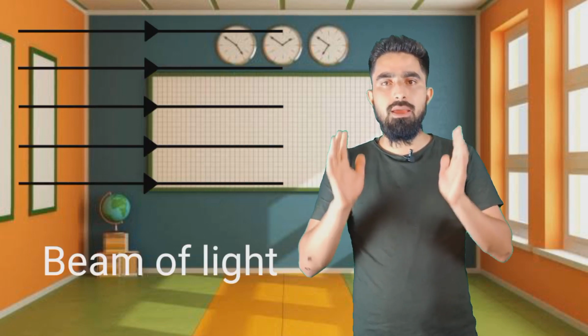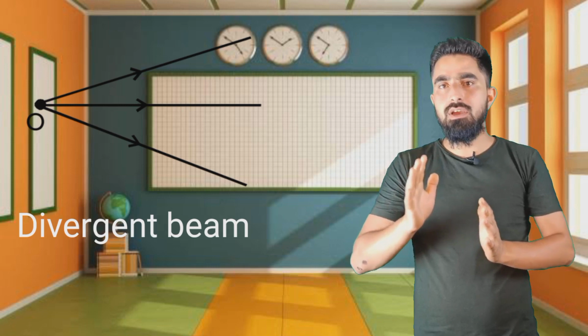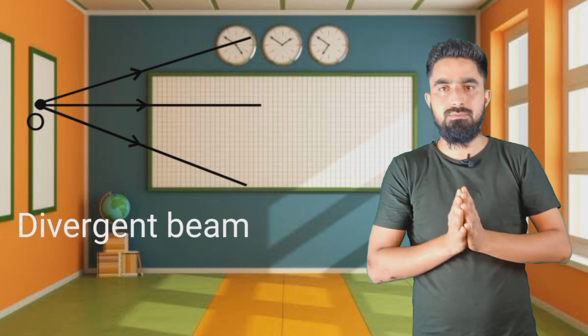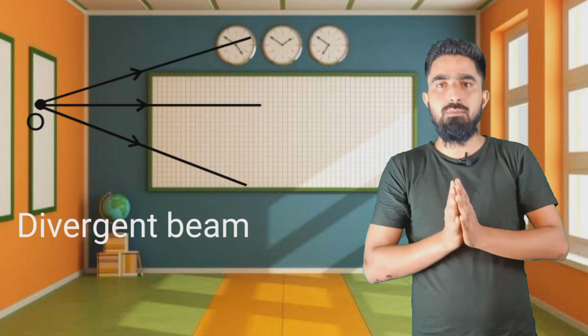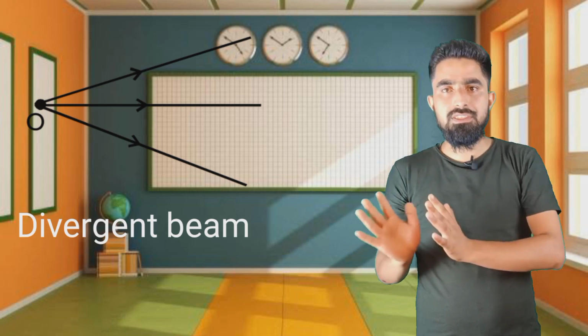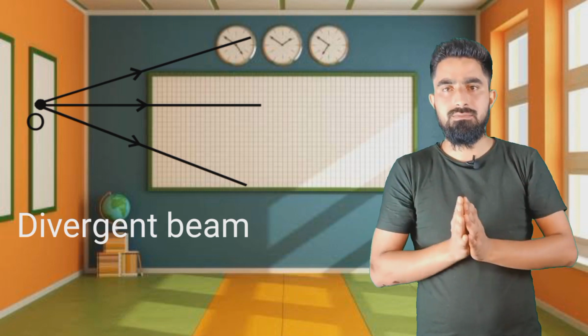Now, what is a beam of light? A bunch of rays of light traveling together is called a beam of light. A beam of light can be divided into 3 types. Now, what is a divergent beam? A divergent beam of light is a beam in which rays of light emerge from a single point and spread outwards. When they spread outwards, they move away from each other. Since they move away from each other, they will never meet.